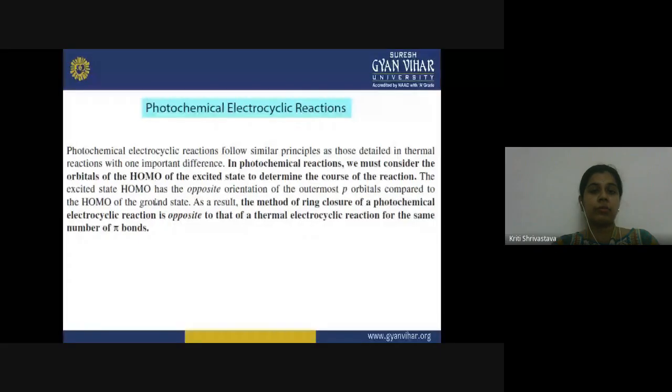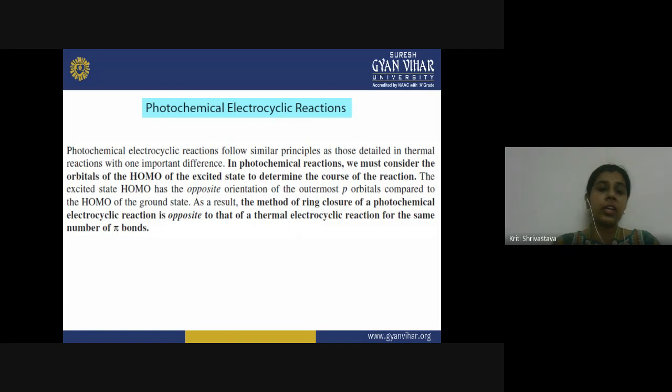So what is changing here? The orbital of the HOMO of the excited state has to be considered to determine the course of the reaction. The excited state HOMO has the opposite orientation of the outermost p orbital compared to the ground state. It is always like that, whatever conjugated system or molecule you are considering.